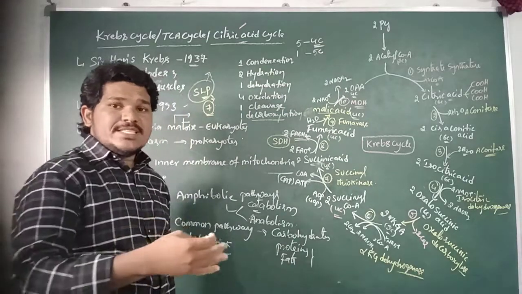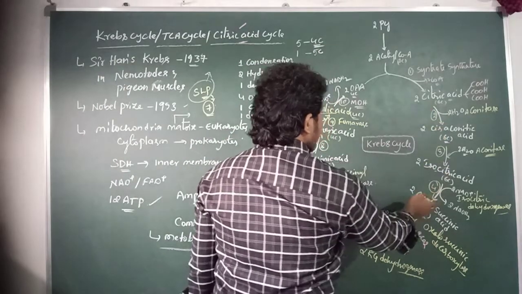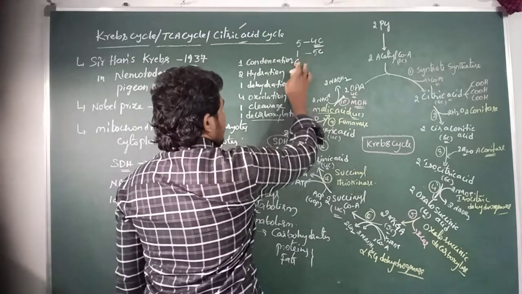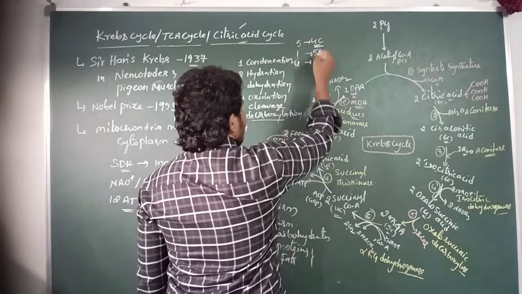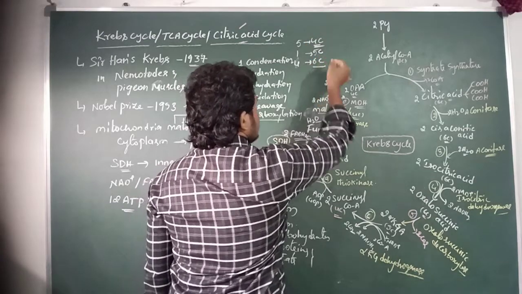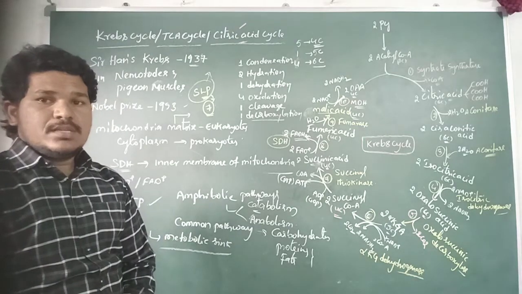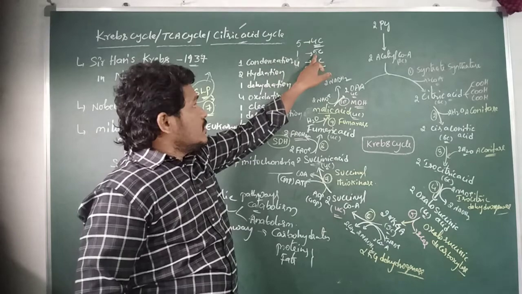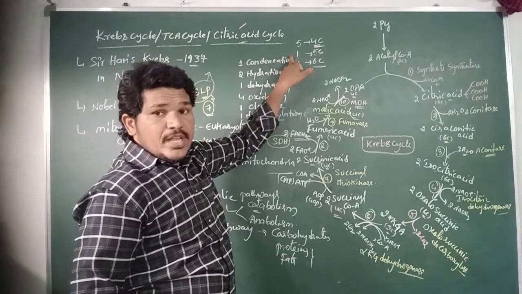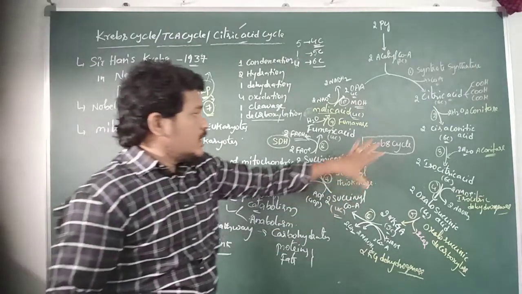And how many 6-carbon compounds in the Krebs cycle? 1, 2, 3, 4. So here 4 substrate molecules are the 6-carbon compounds. 4-carbon compounds are 5, 5-carbon compounds are only 1, and 6-carbon compounds are 4 in the Krebs cycle.